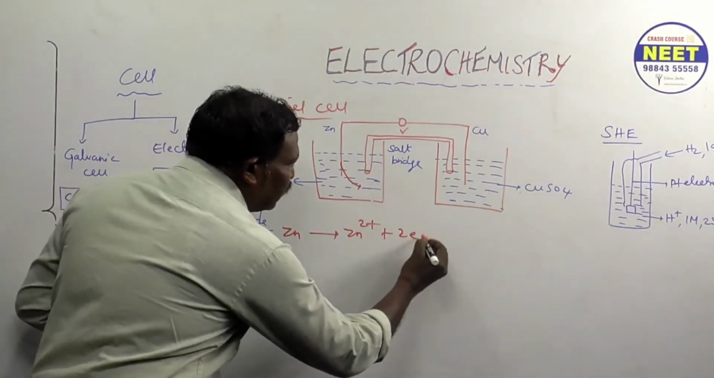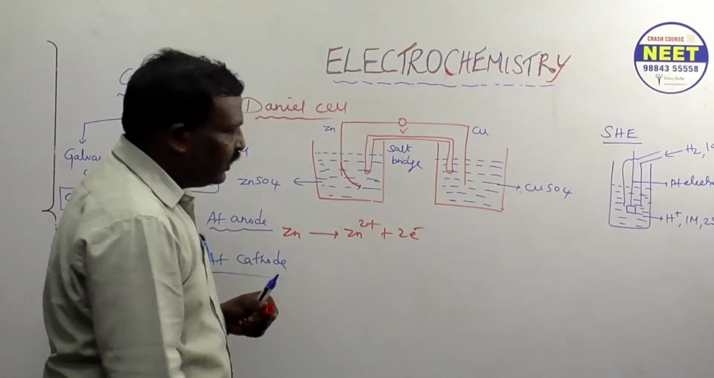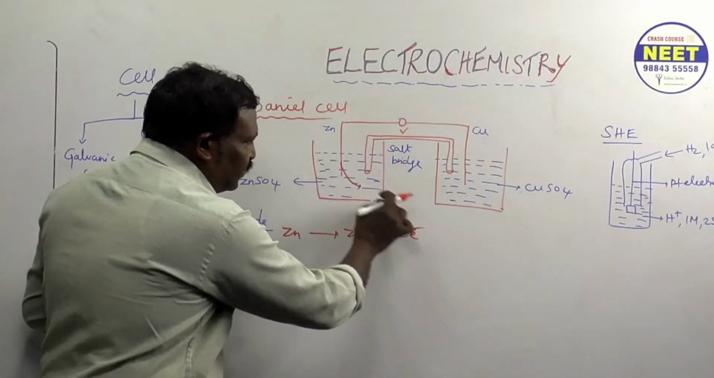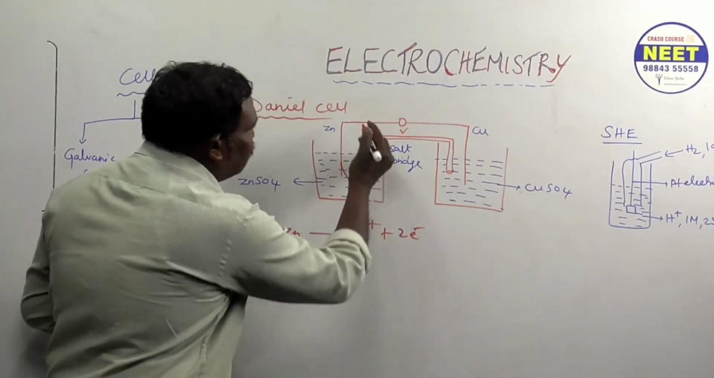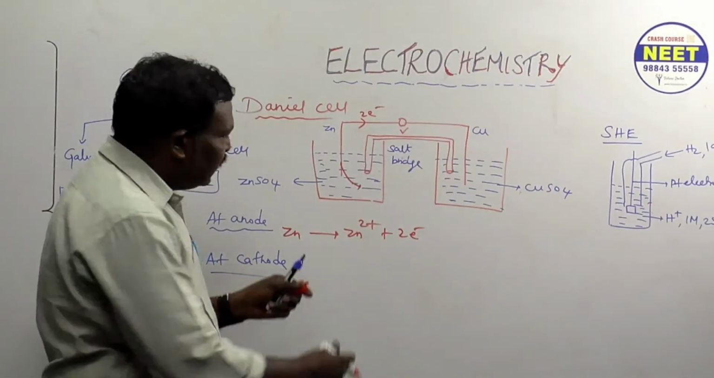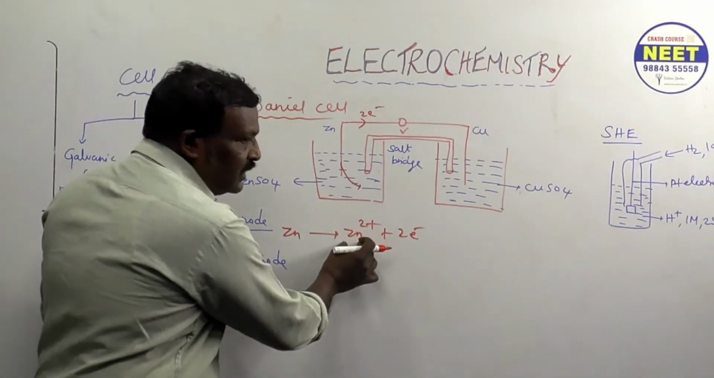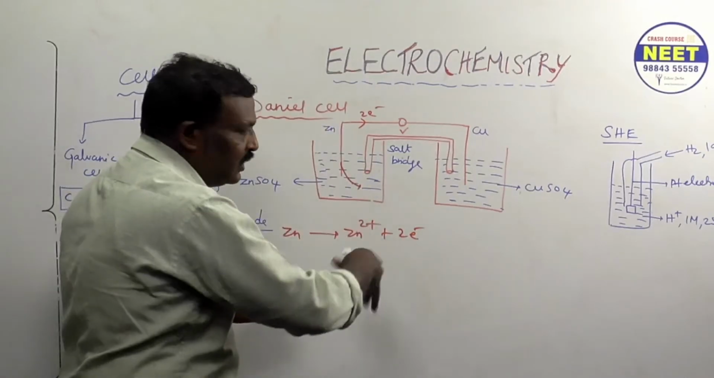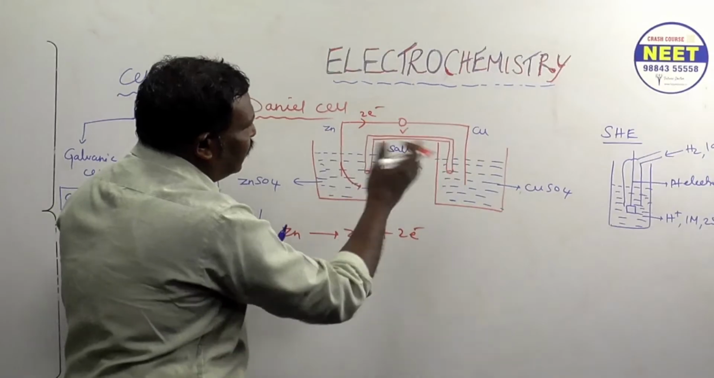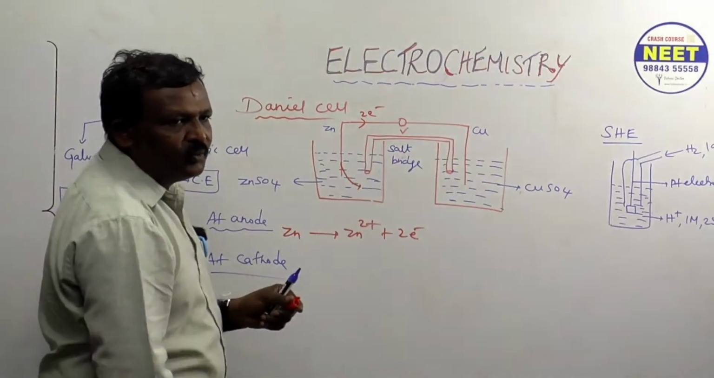2 electrons. Are you following? Okay, whenever zinc dissolves, the ions go into the solution, and the electrons go through what? The electrical wire. Whenever zinc dissolves, ions go into the solution and electrons go through the electrical wire. Whenever electrons go through the electrical wire, what happens? There is a deflection in the voltmeter.